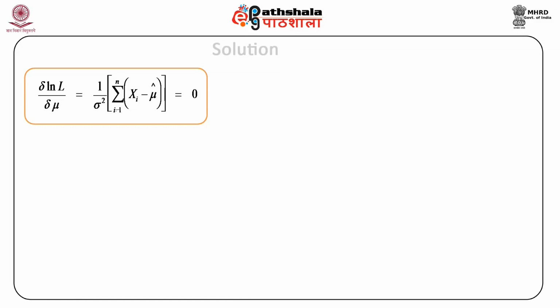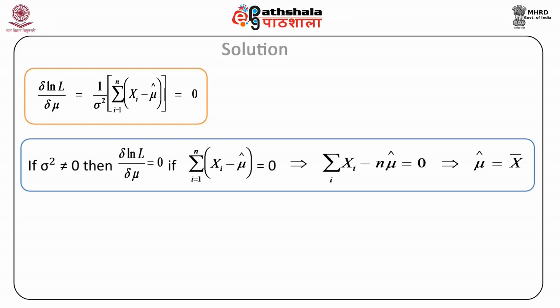If you equate it to 0, we obtain that summation xi minus n mu hat is 0, implying thereby that mu hat is equal to x bar. Please remember, sigma square is not equal to 0, and therefore we can equate this to 0.